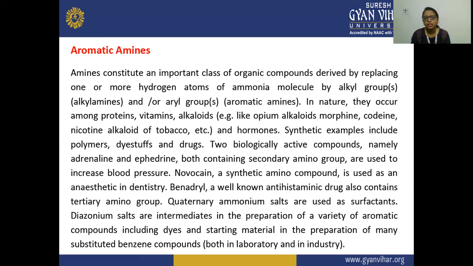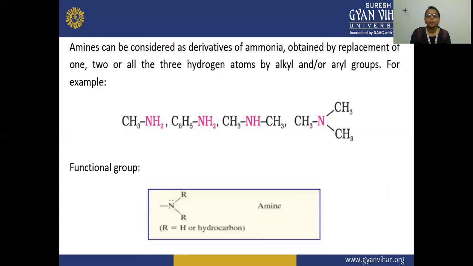These diazonium salts are also used as intermediates in the preparation of many substituted benzenes, both in the laboratory as well as on the industrial scale. Next, amines can be considered as derivatives of ammonia obtained by replacement of one, two, or three hydrogen atoms by alkyl or by aryl groups. For example, here given.